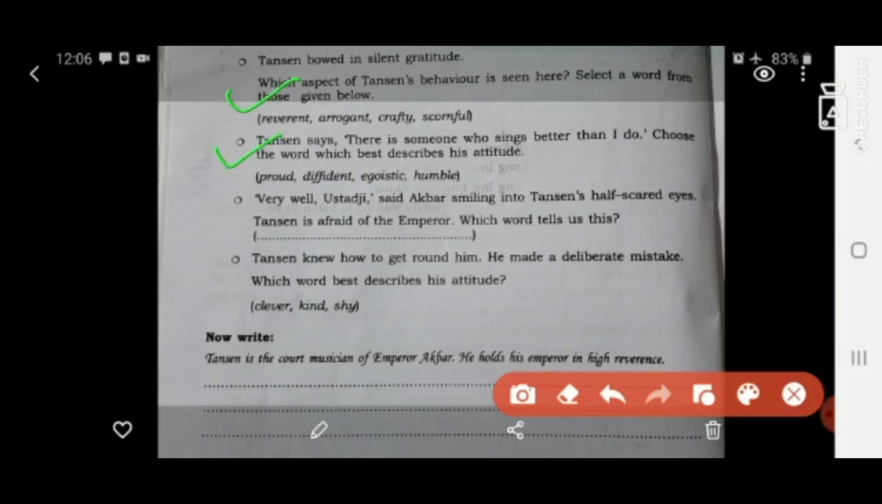And next, Tanzan says, "There is someone who sings better than I do." Choose the word which best describes this attitude. Tanzan says, "There is someone who is better than me." When he says so, which quality is revealed here? He is very proud or diffident, egoistic or humble. Which word is more suitable to this behavior? Okay, you may use that word too.